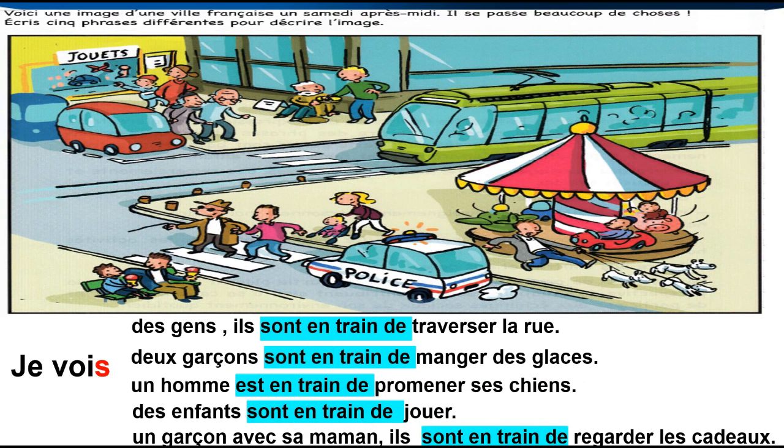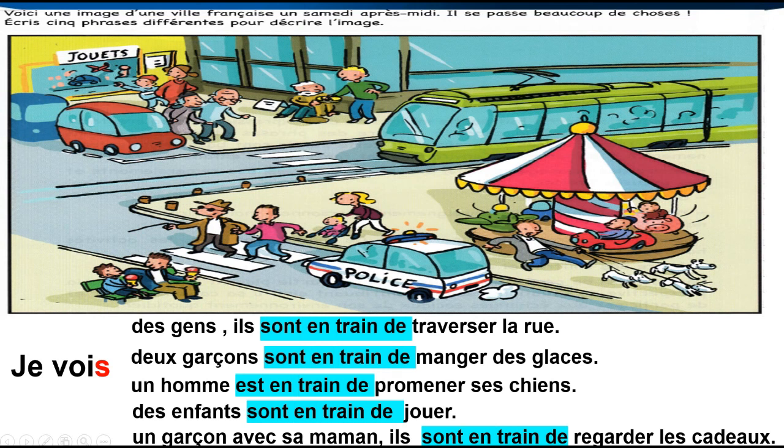I say, je vois. After that, I describe the photo. I can say, je vois chien, je vois des gens, je vois tramway, je vois voiture, if you want. Or you can use the sentence I taught you before. If one, I say, il est en train, or girl, elle est en train, or if many, I say, ils sont en train, like I said now.